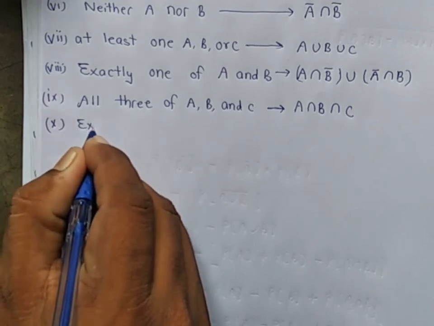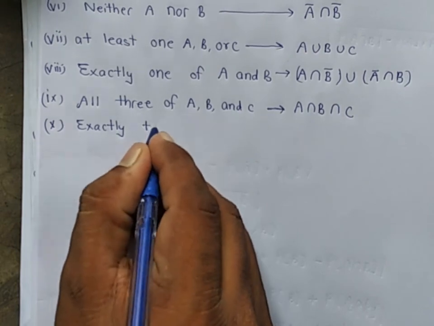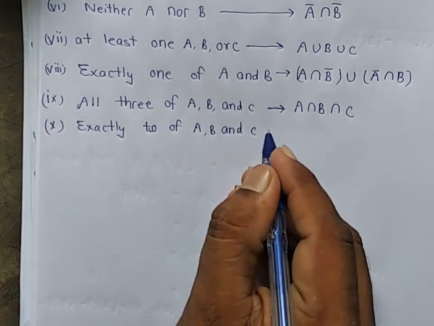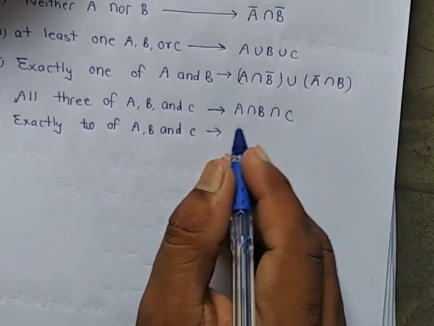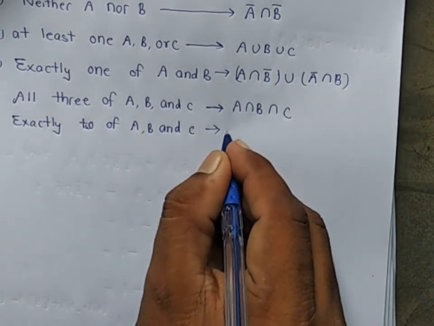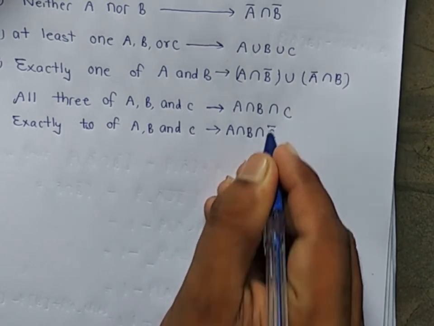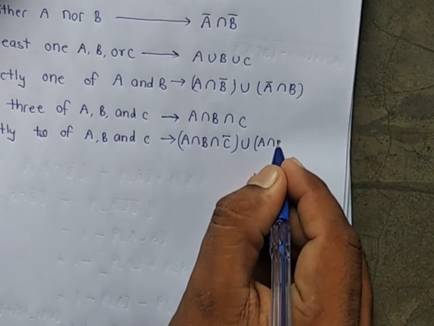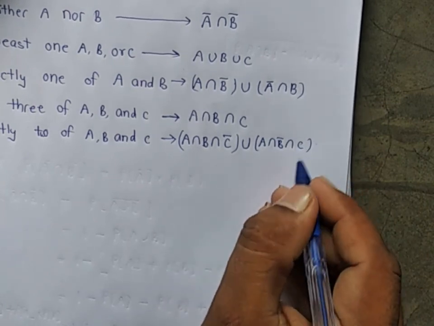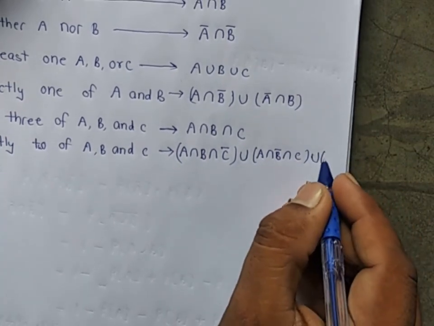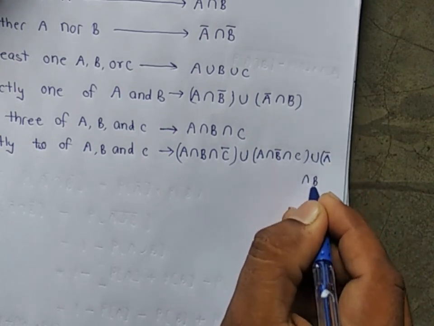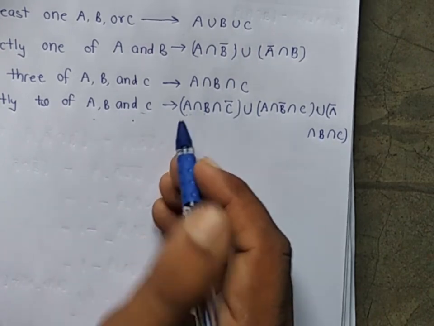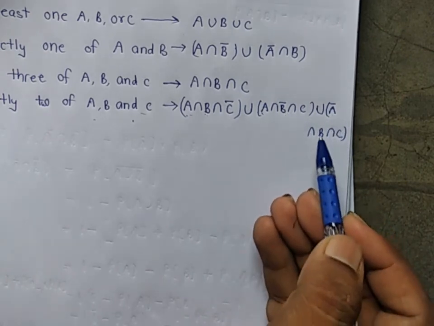Exactly two of A, B and C means A and B occur but C does not occur, or A occurs, B does not occur, C occurs, or A does not occur, B occurs and C occurs. Exactly two of A, B and C means two events occur: A and B occur, C does not; A and C, B does not; B and C, A does not.